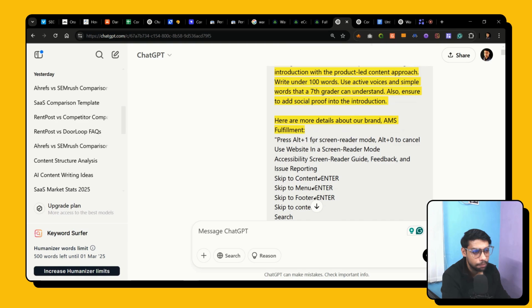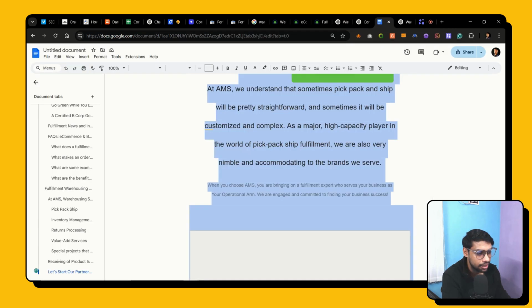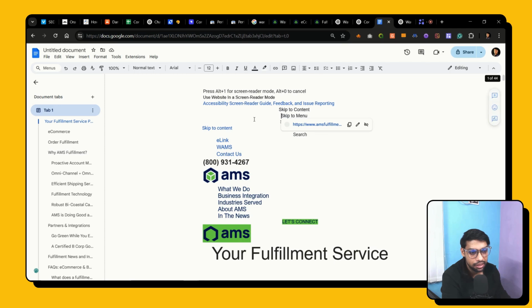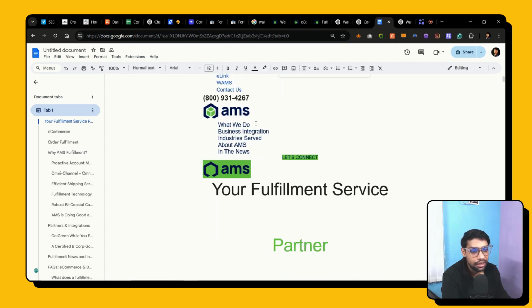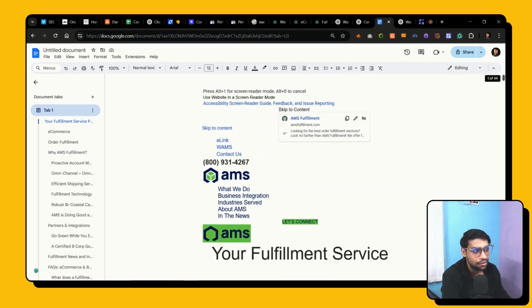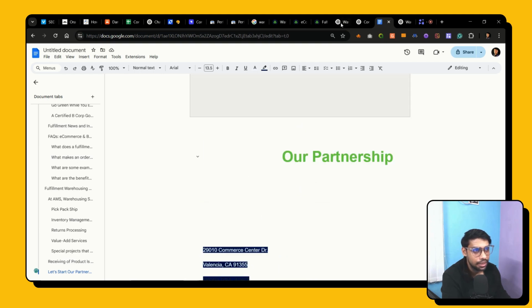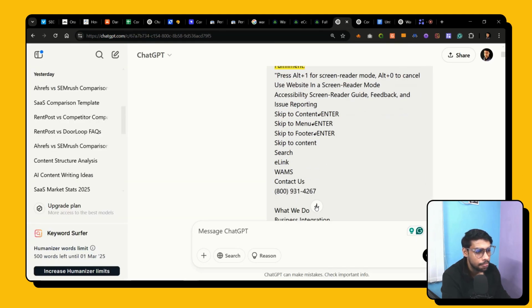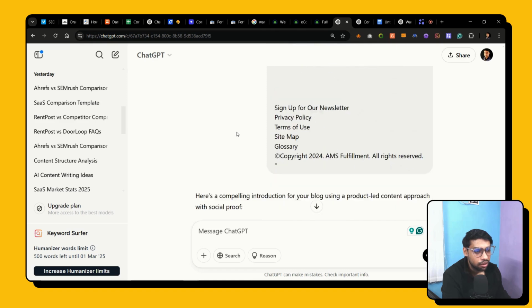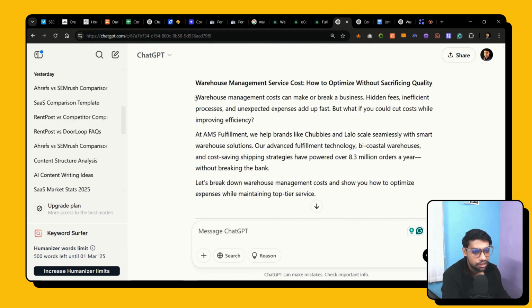Next I pasted the entire content. You can even see the document that I have created. It's just a raw copy-pasted document. I didn't even remove the header and footer details, as you can see. I copied and pasted the entire document into ChatGPT, and this is what I got. Let me show you the first version. This is the article introduction.